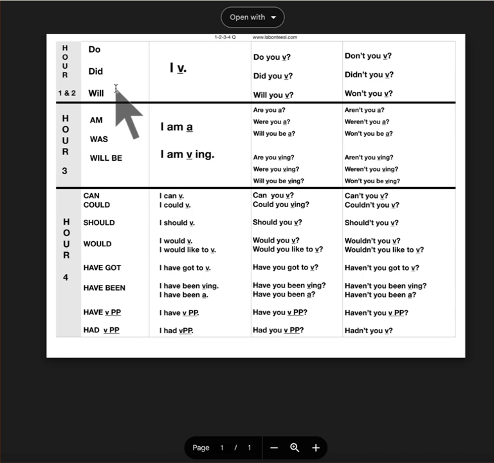And the rule basically is that whenever you have can, could, should, would, if there are two verbs together, have and got, have and been, have in the past participle, or had in the past participle, these go in front. Do, did, will, am, was, will be are not used.